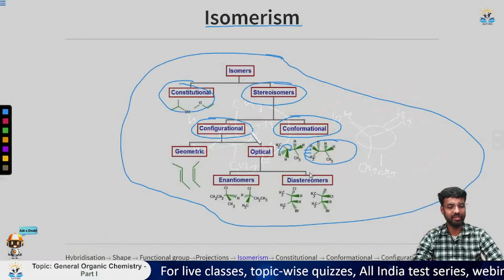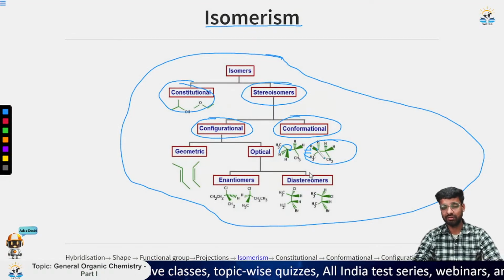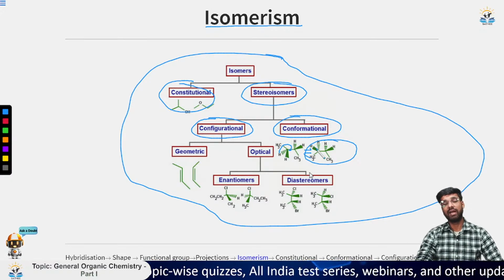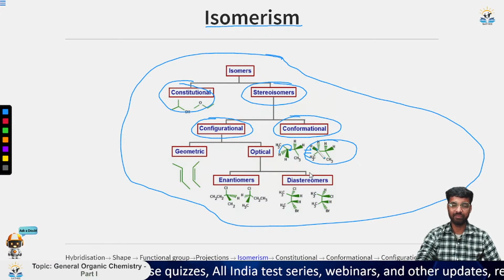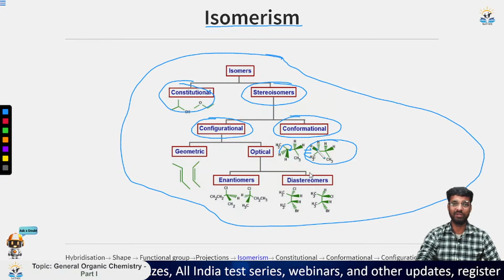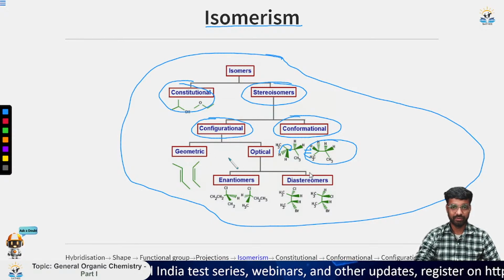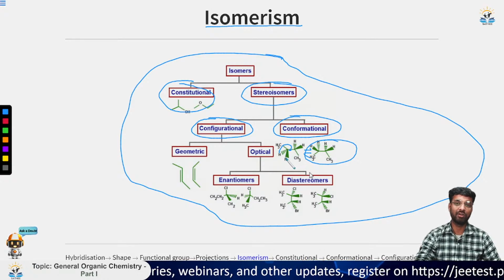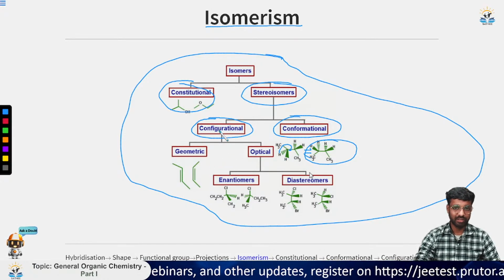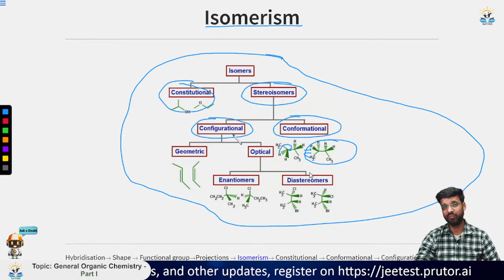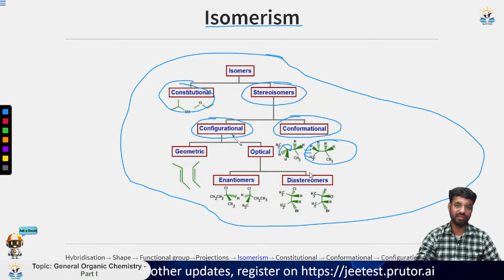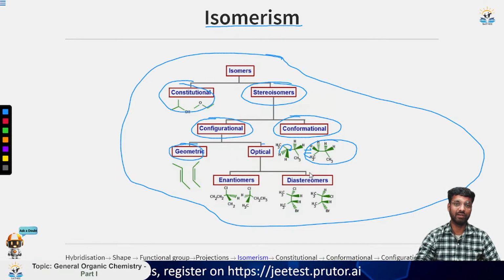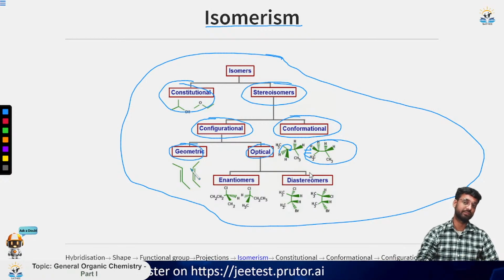Rotation along the single bond is allowed because it happens just by the isothermal temperature that we have here, that means the thermal energy that we have in the environment. So it can happen. But for the double bond, it is not possible, meaning you cannot rotate along the double bond. Now moving to the configurational, which means they cannot be interconverted by simple bond rotation. They can be of two types. The first one is geometrical and the second one is optical.